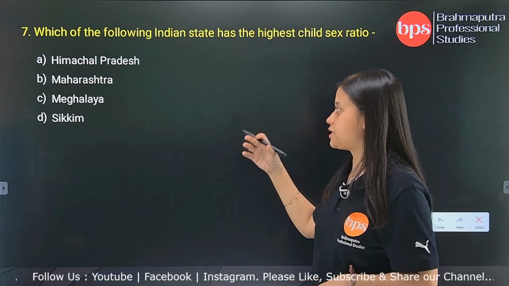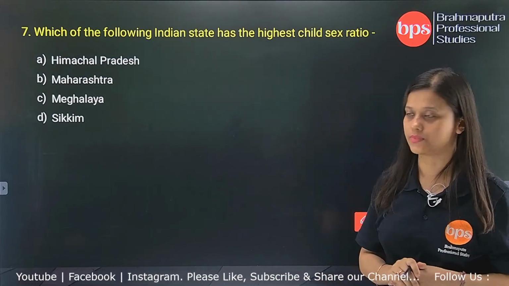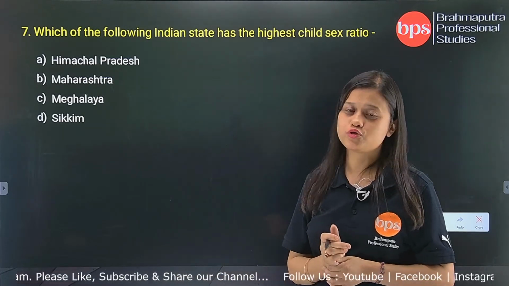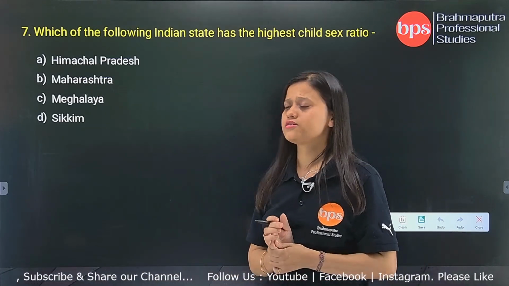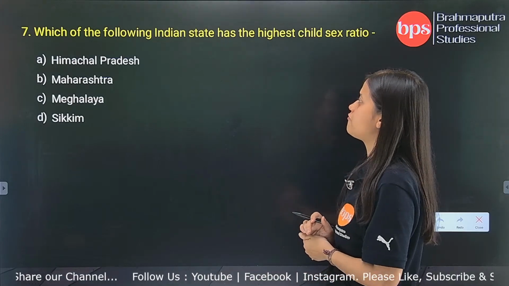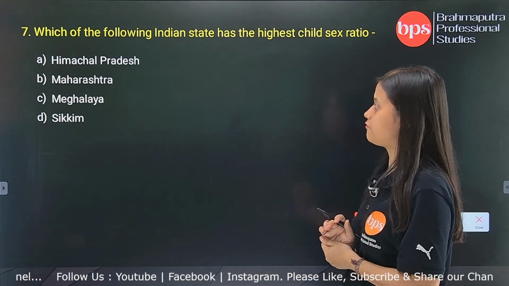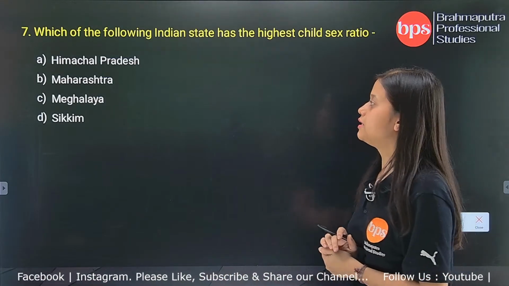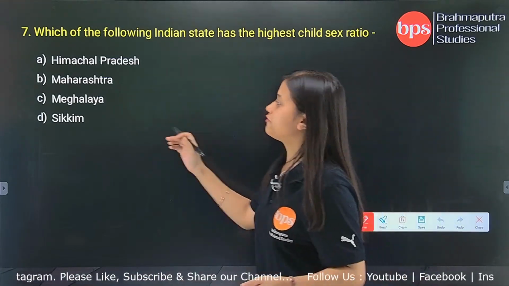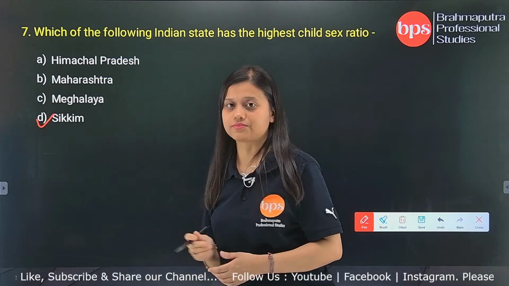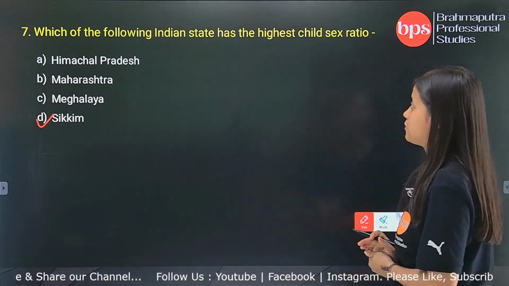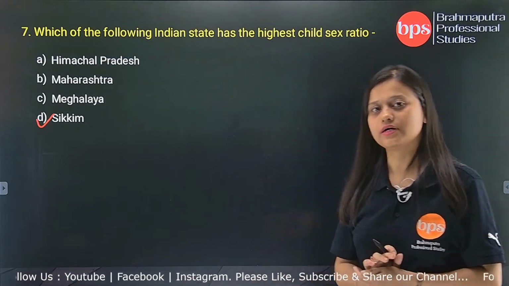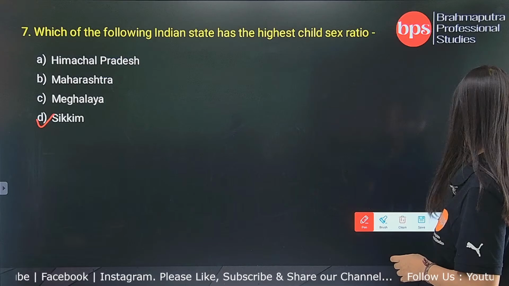See, Himachal Pradesh, Maharashtra, Meghalaya and Sikkim. Out of these, C and D look very prominent, because usually in northeast states the sex ratio is relatively good compared to the other states of India. So out of this, the correct answer is Sikkim, okay. The correct answer is Sikkim, because Sikkim has the highest child sex ratio all over India.